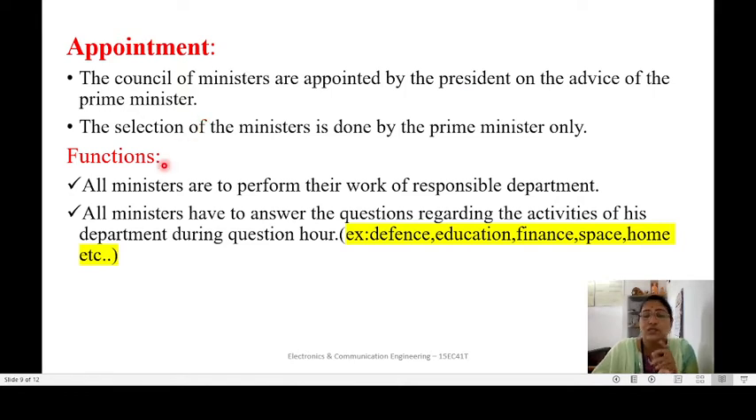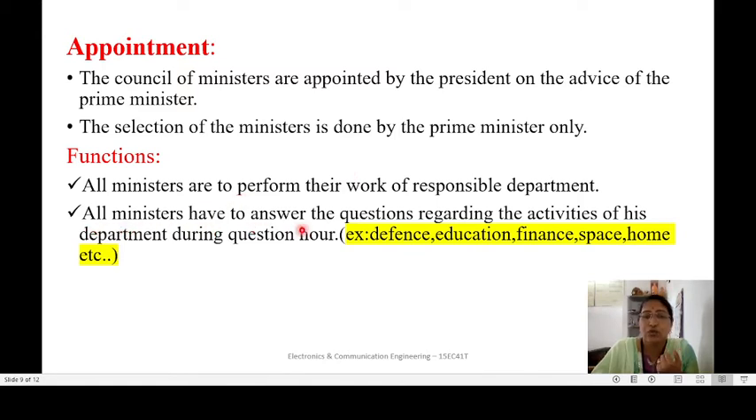Next, what are the general functions of the Council of Ministers? All ministers are to perform the work of their responsible department. Responsible department means there will be different departments, for example, defense, education, finance, space, home. So the Minister of Education should perform the work of education only, and the Minister of Defense should perform the work related to the Defense department. So this is the function of the minister. Next, another function is